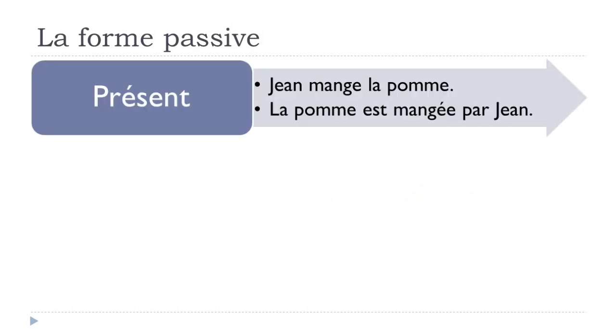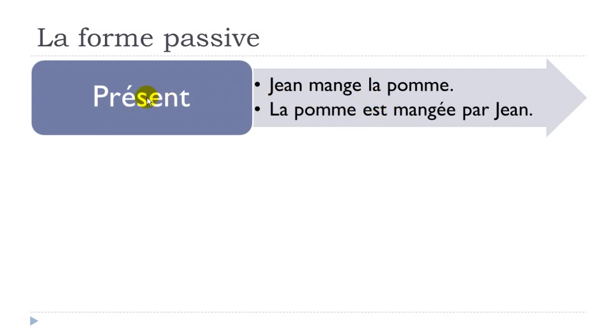Let's take another example. I did put la pomme instead of une pomme, but well, technically it's the same. The important thing is that this passive form will be possible to make at the present form or even at the future, at the passé composé, at the imparfait, because the only thing that will change will be être.